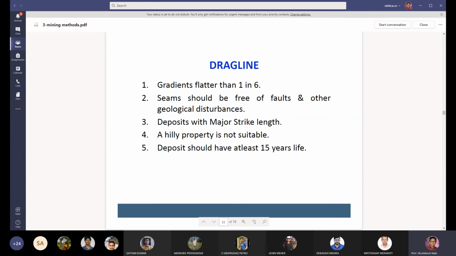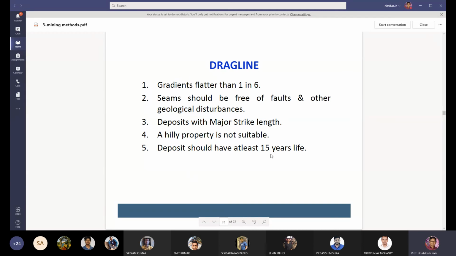The deposits with major strike length are most suitable for dragline mining. A hilly property is not at all suitable for dragline mining. If the property is situated at a hilltop, dragline mining is not possible.